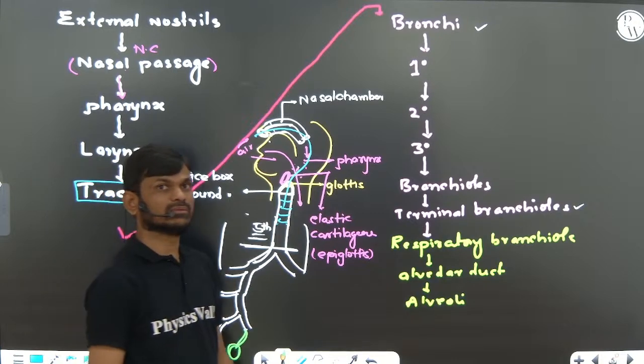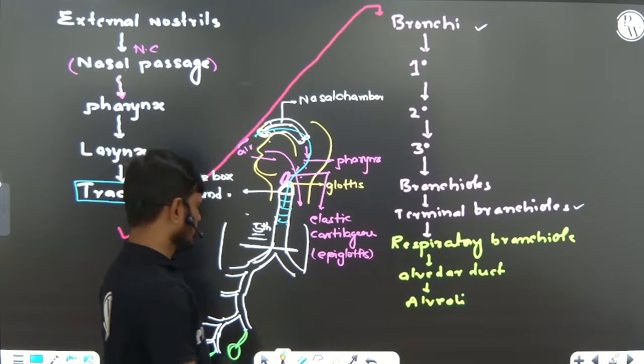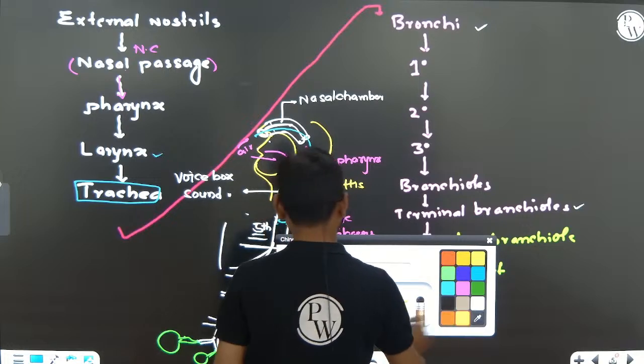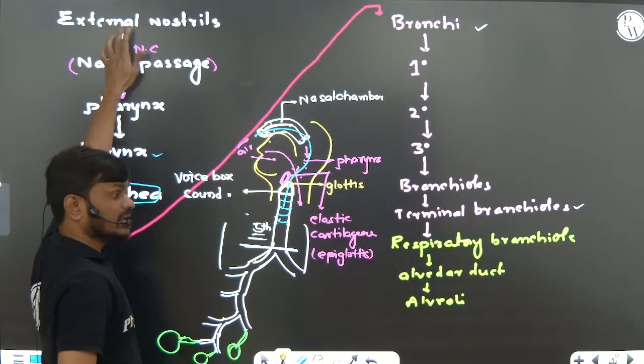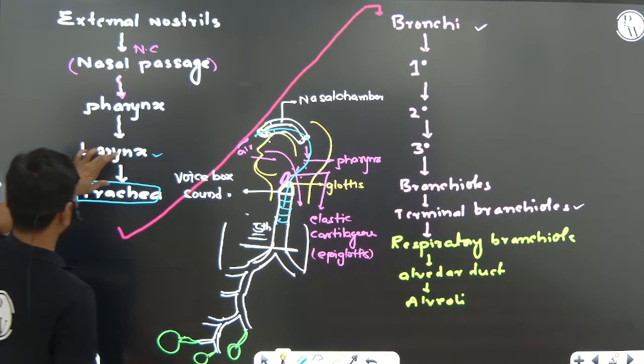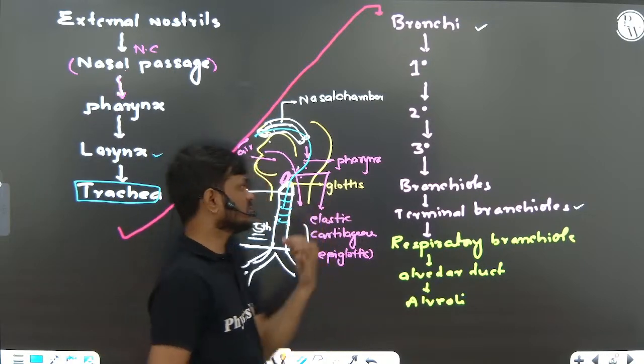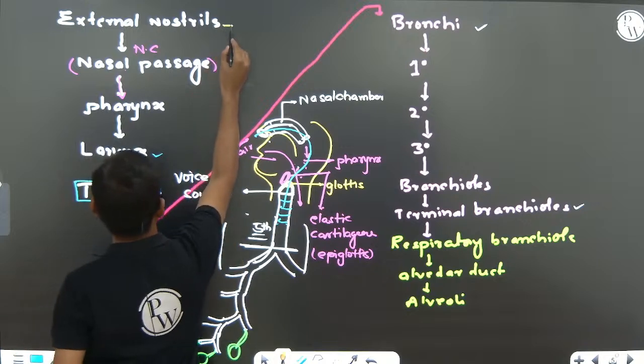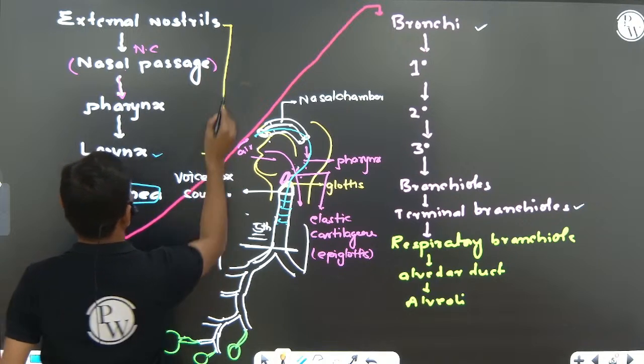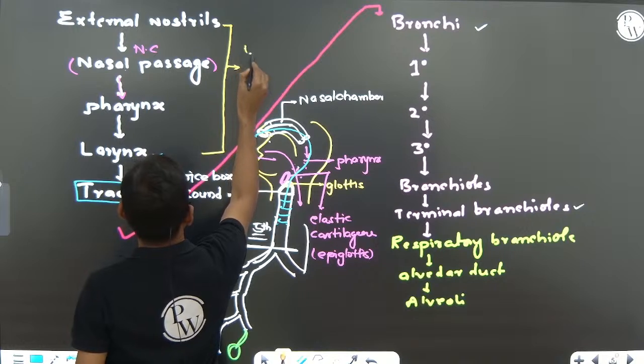Alveoli. Okay. Now, very important. From the external nostril up to the larynx, we call it the upper respiratory tract.